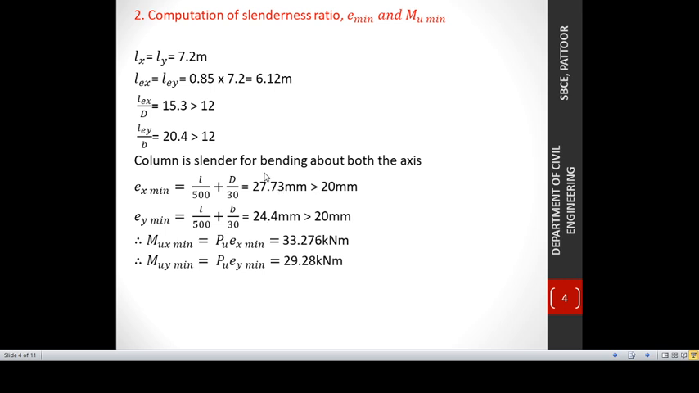If either Ex minimum or Ey minimum is obtained as less than 20, we need to consider at least 20 mm. Corresponding to this Ex minimum and Ey minimum, we obtain Mux minimum and Muy minimum, which are respectively 33.276 kilonewton meter and 29.28 kilonewton meter. So this is the internal moment due to the eccentricity.